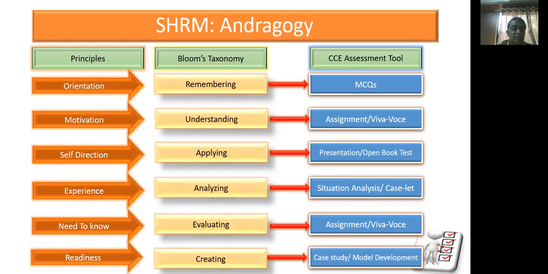And the last sixth principle is readiness of the learner for creating or contributing new aspects in the knowledge base, and this aspect has been evaluated using case study approach or model development assessment tool.